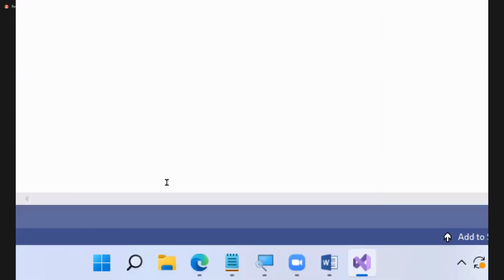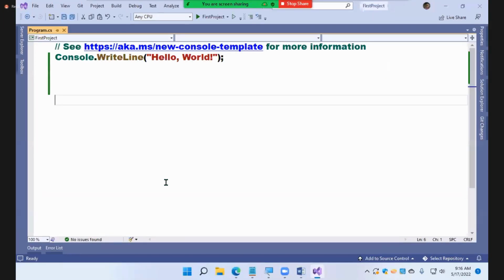In the studio, to manage your project settings, we are provided with a window called Solution Explorer. The Solution Explorer will be on the right hand side of the studio and has a feature of auto hiding.